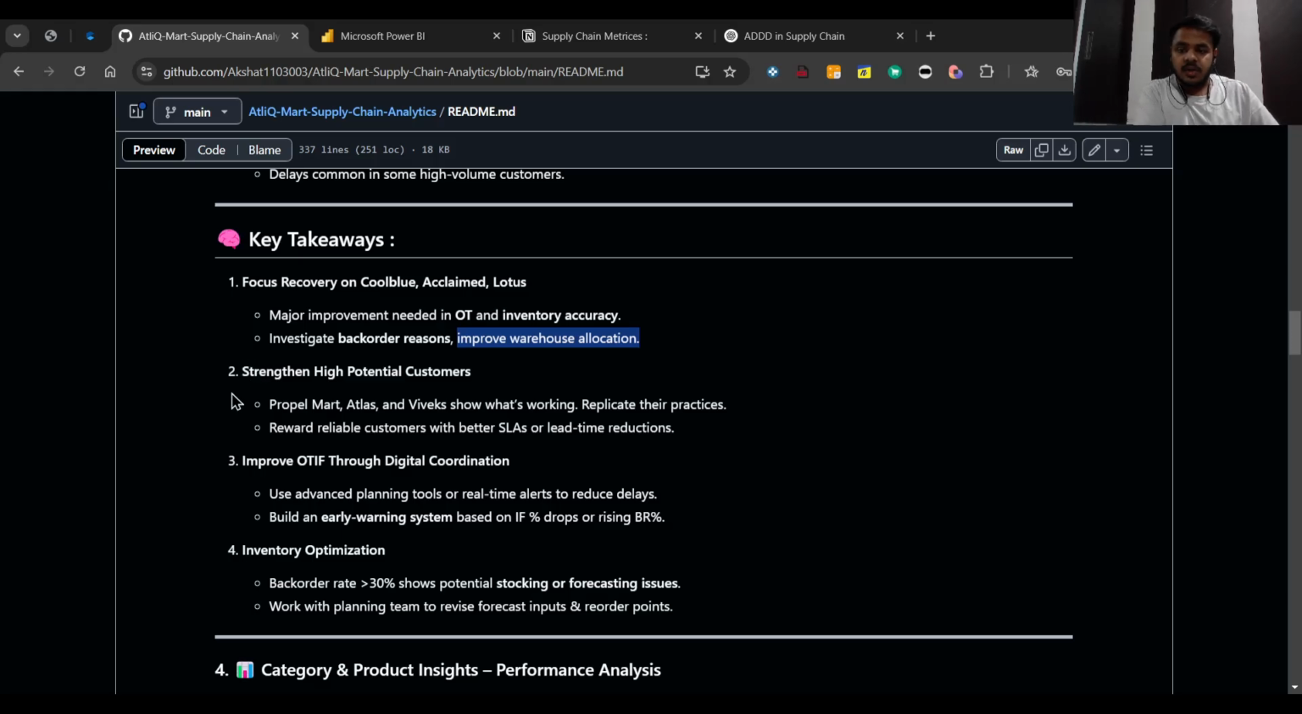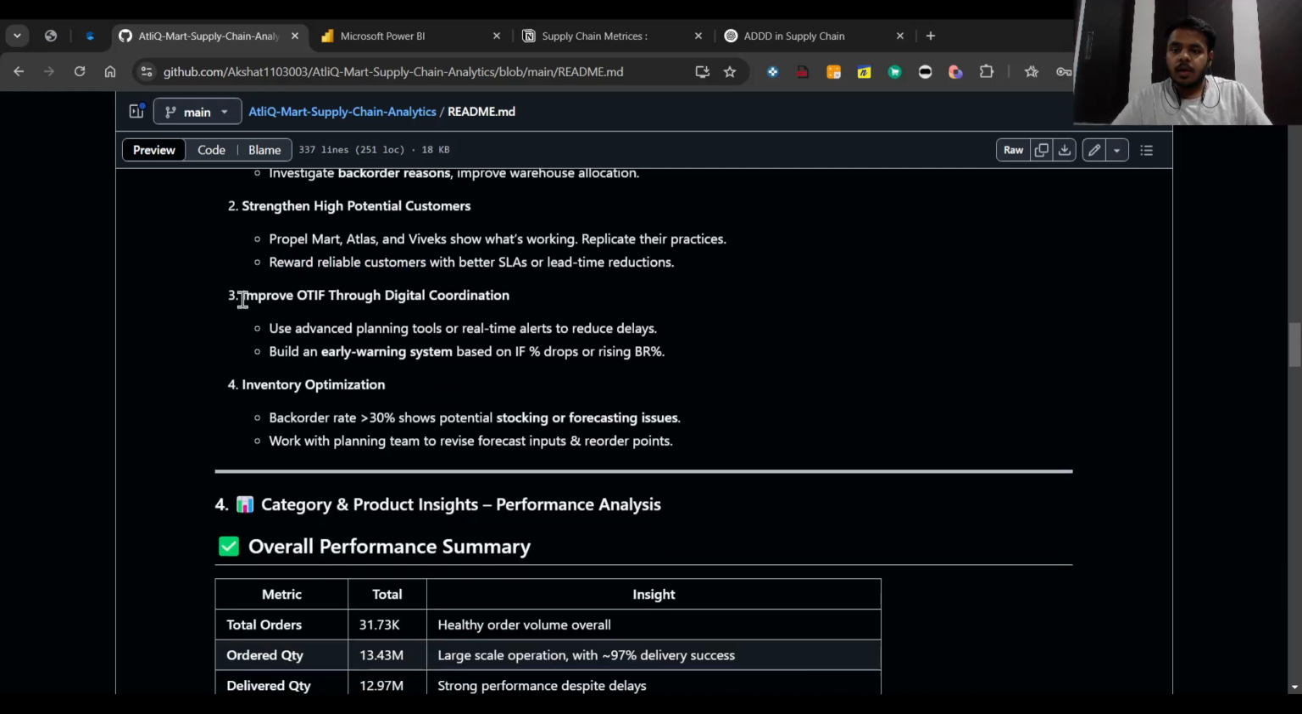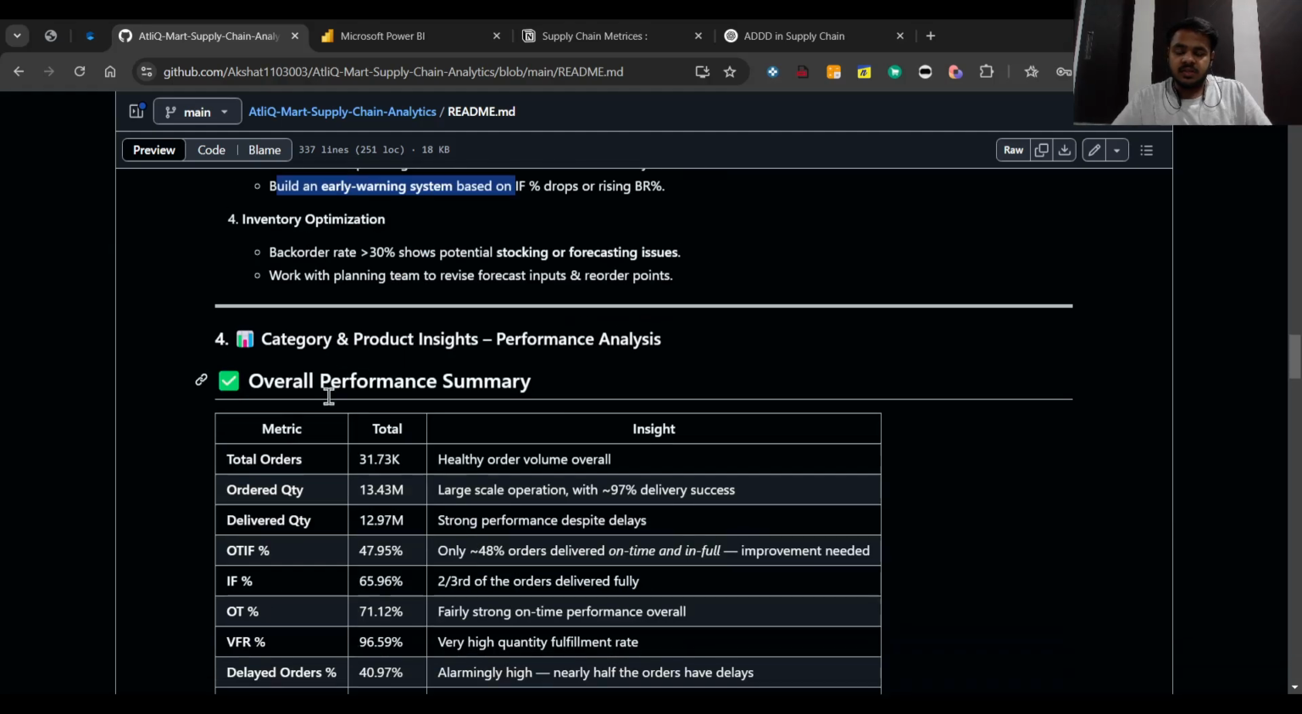Now, what are the strengths and high potential customers that AtliQ Mart should handle? High potential customers are Propel Mart, Atlas, and Vivek stores, and they should replicate their practices to the bottom five performing customers. The third point is to improve OTI percentage through digital coordination. Use advanced planning tools or real-time alerts to reduce delays. Also, build an early warning system based on IO drops or rising BR percentage.